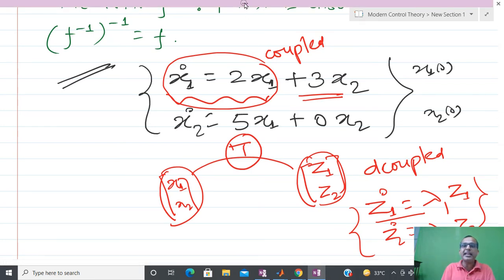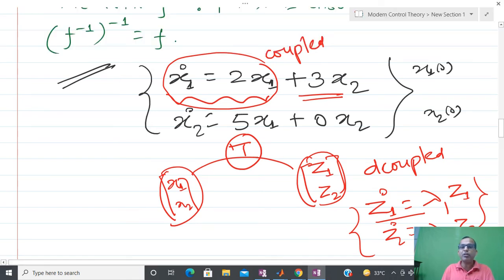But you can see that once you find some kind of transformation, there is a limitation. What kind of limitation? After solving this equation, I have to make sure that I can return back to the original domain, because originally everything is in x1 and x2. So after solving or after cooking everything in this domain, I have to return back, and for that reason the inverse is required.